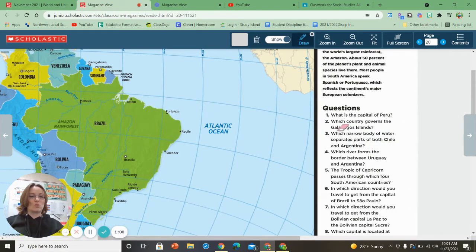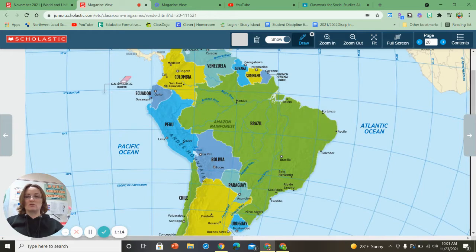Number 2, it says, which country governs the Galapagos Islands? So we're going to go find the Galapagos Islands. They're right over here in this section. And then how you tell what country governs it or what country kind of takes claim or owns it is you look underneath the country or the area's name, and in parentheses, it should have that country's name. Make sure you capitalize the first letter in that country's name, and the rest are lowercase.